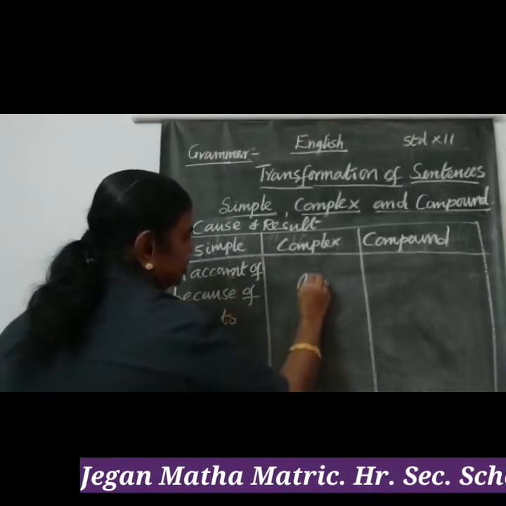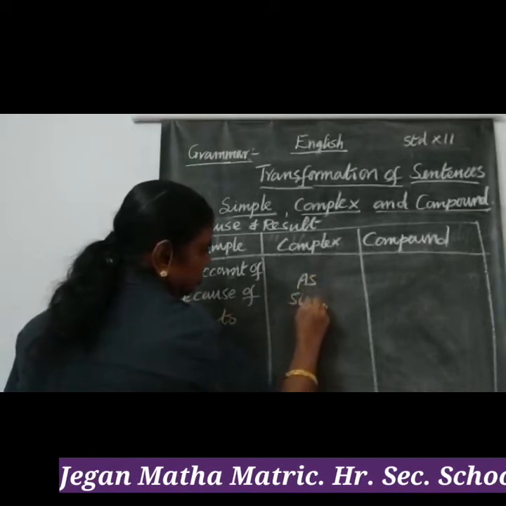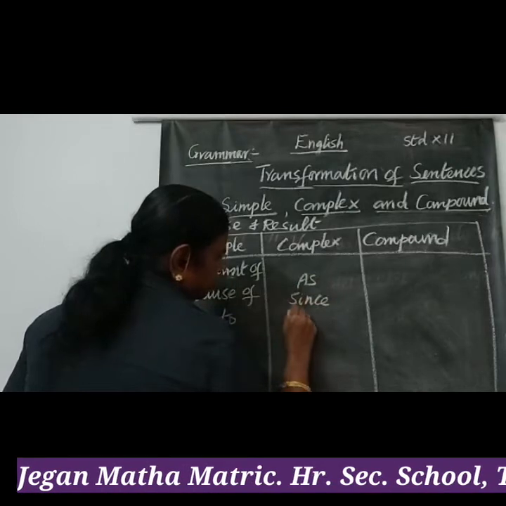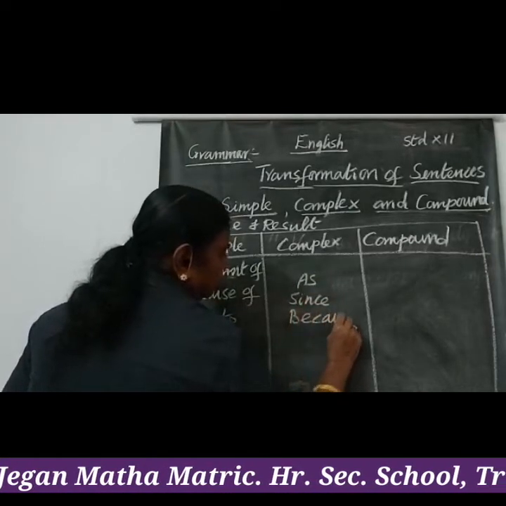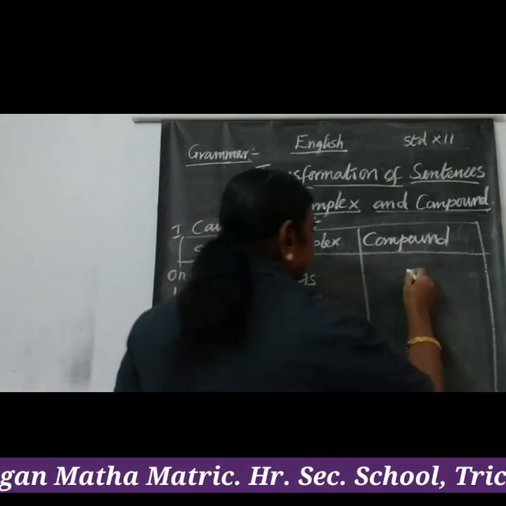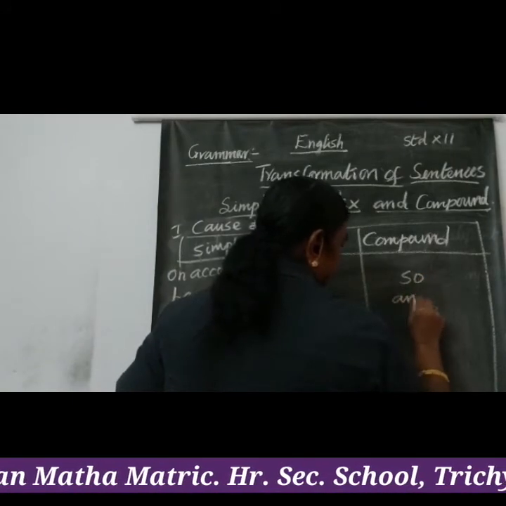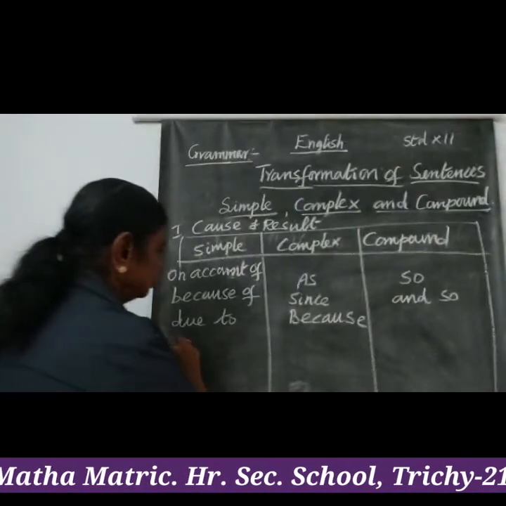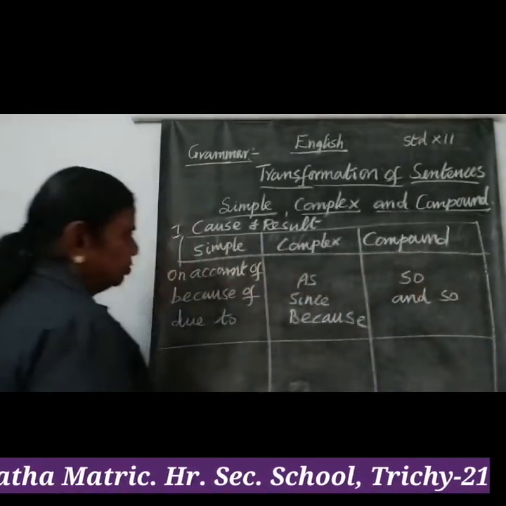In complex, as, since, because. Now in compound sentence, so and so. Now just make it in a separate one.